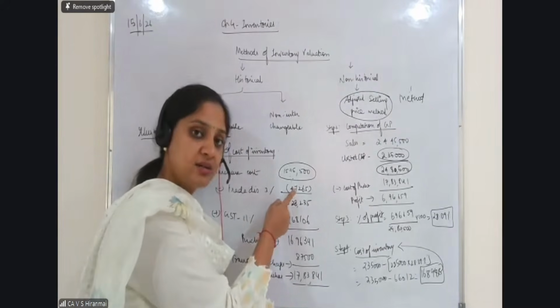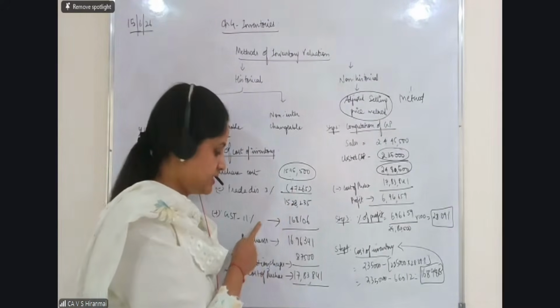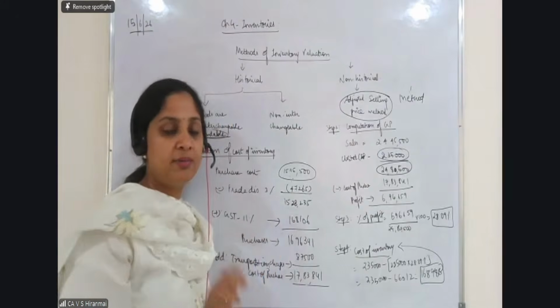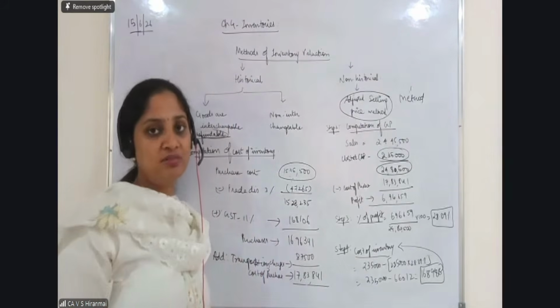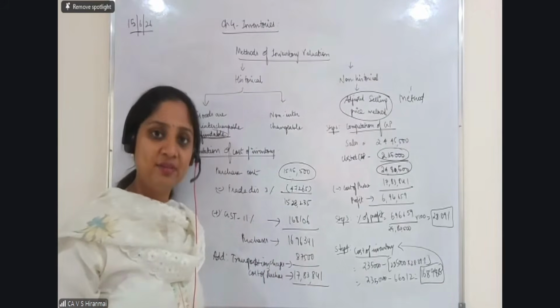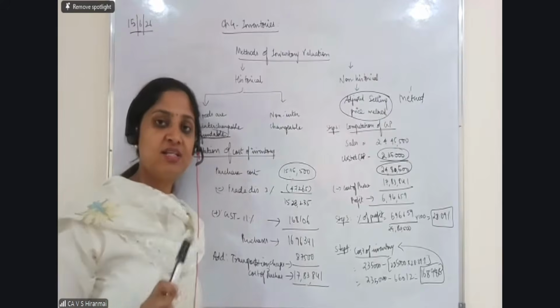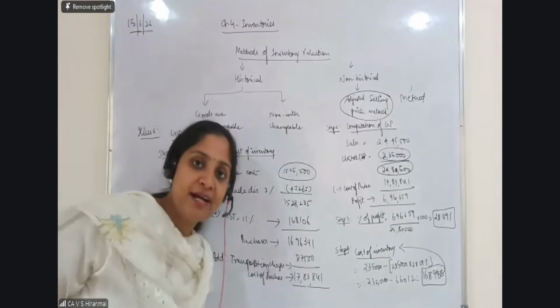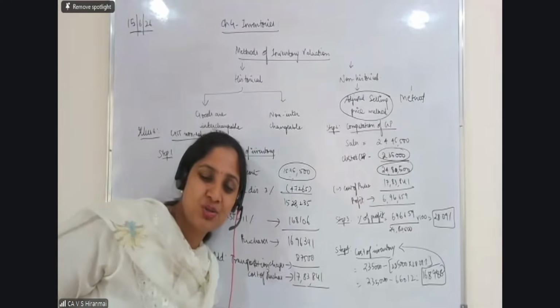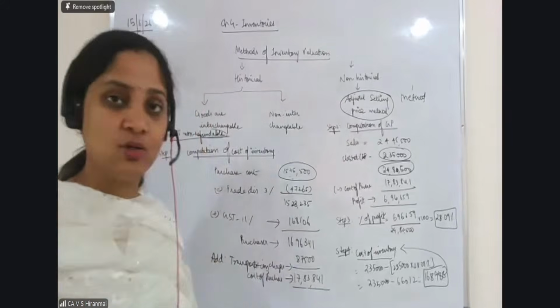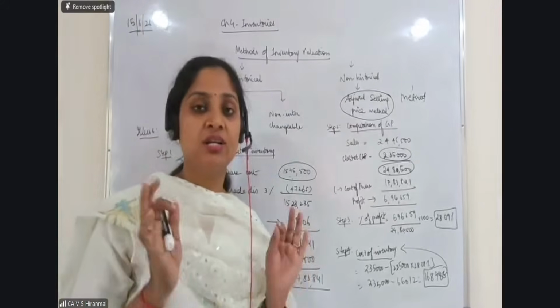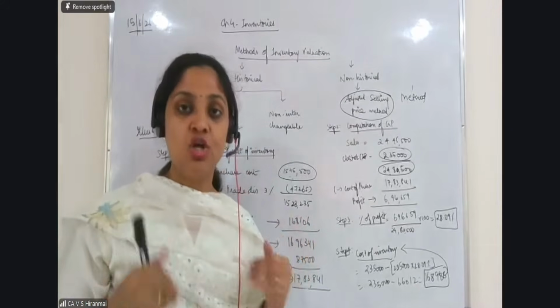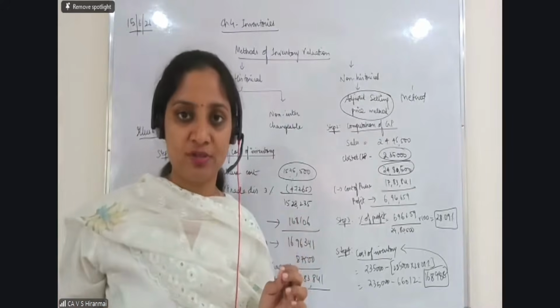So after subtracting the trade discount, whatever amount is coming, if you add 11% on it, you will get this amount. You will get it as the total value of GST which you should add with the cost, because in this question it is given as non-refundable. If, madam, nothing is given in the exam, what should I do? Nothing is given in the exam, you are going to write a note that GST is in the nature of a refundable tax. So it is not forming a part of the cost.